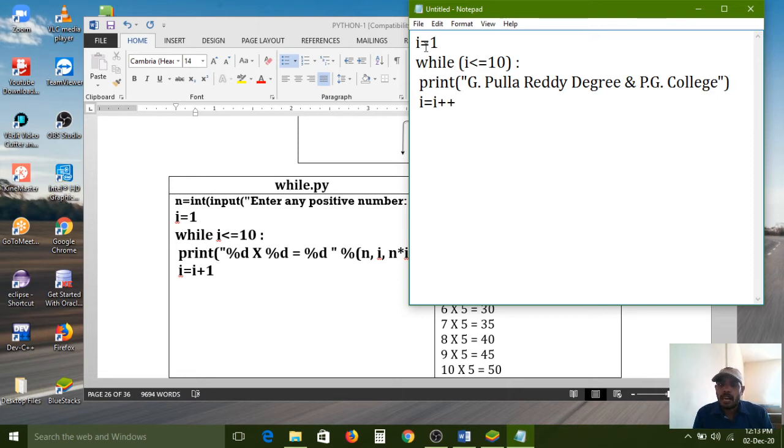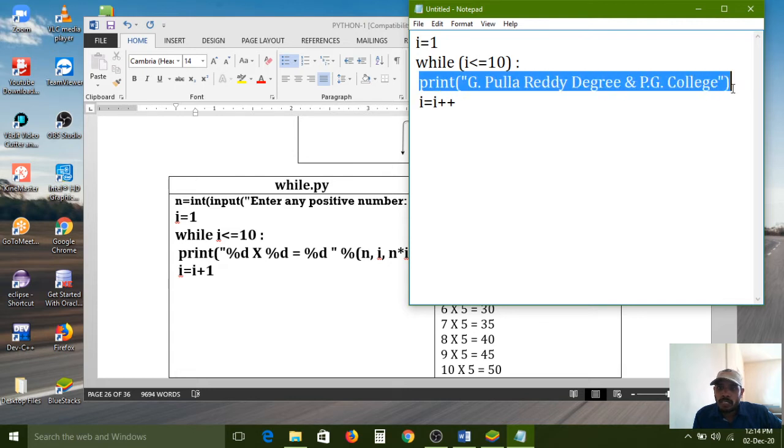First i is initialized with the value 1. After that I have written the condition. I is replaced with 1: is 1 less than or equal to 10? The condition is true, so control will enter this block. The print function will execute, and the string we have configured will be printed.